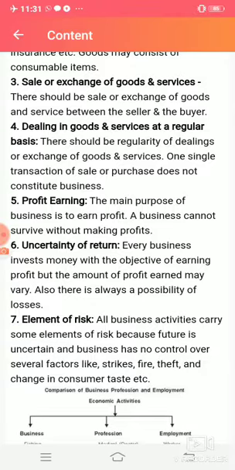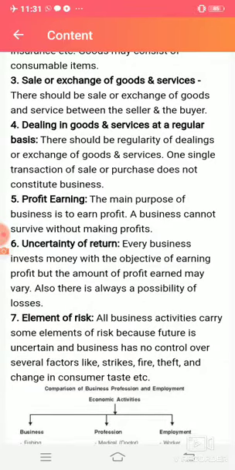Next is dealing in goods and services on a regular basis. This is another feature of business, that exchanging of goods and services should be on a regular basis. Suppose I have certain things and today I sell them to somebody else, but this is not on a routine basis. I cannot say that I'm a business person, because the regularity of dealing is not there. If transactions of selling and purchasing occur only once or twice, it will not be called a business. So business is that organization which deals in goods and services on a regular basis.